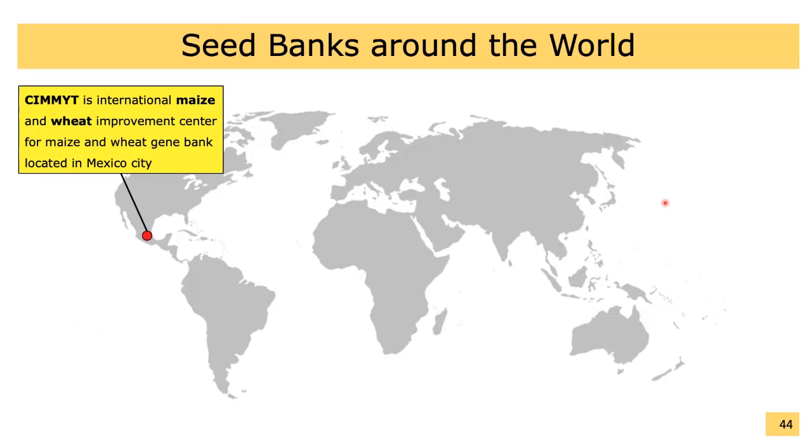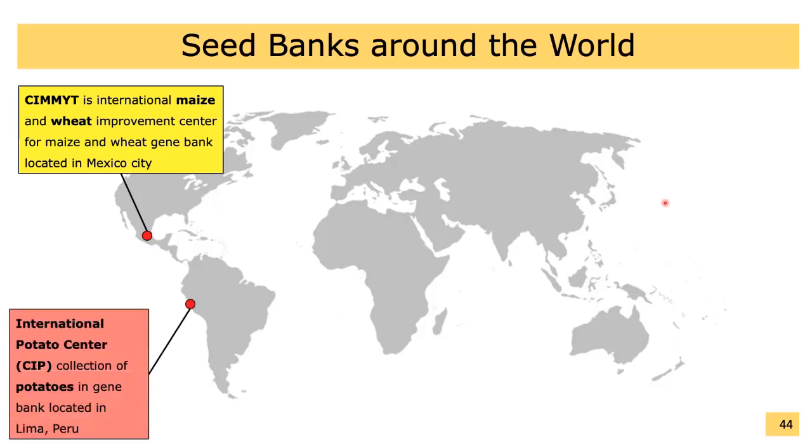CIMMYT, the International Maize and Wheat Improvement Center, has the Maize and Wheat Seed Bank located in Mexico City. The International Potato Center has a collection of potatoes in seed banks located in Lima, Peru. Global Seed Vault in Svalbard, Norway.